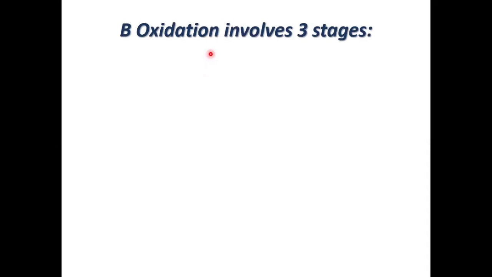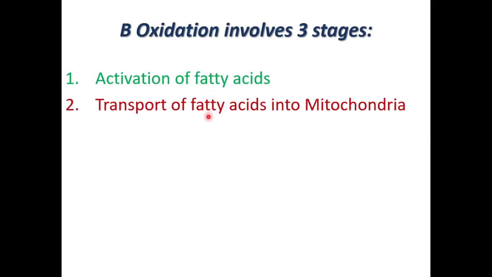Beta oxidation involves 3 stages: activation of fatty acids, transport of fatty acid into mitochondria, and the beta oxidation proper. We can consider these two as the prerequisite for beta oxidation also. First, let us see the activation of fatty acid.